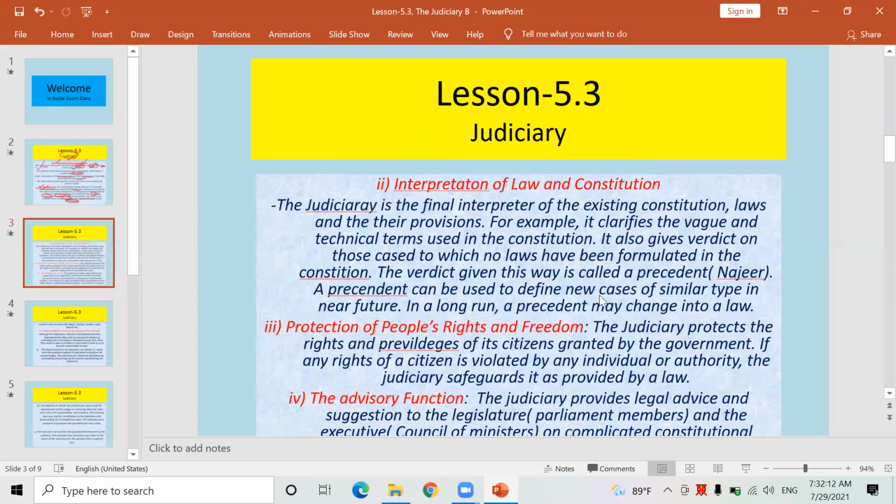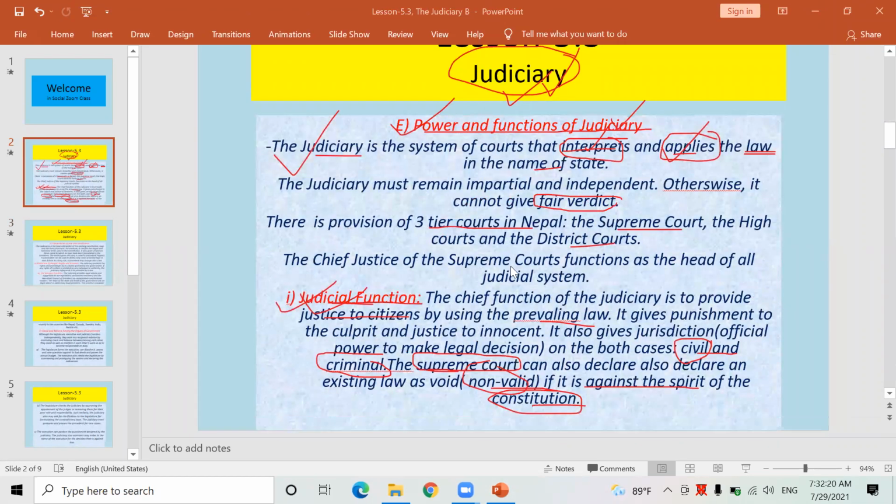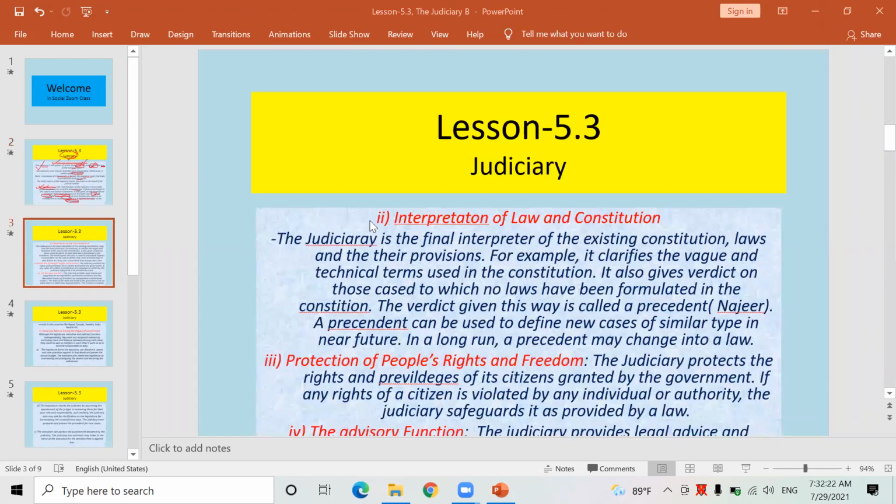Okay. Now let's go to another thing. Number two. In number two, the second power and function of the judiciary is the interpretation of laws and the Constitution. The second major function of the judiciary is to interpret the law, describe the law logically, and describe the Constitution logically.